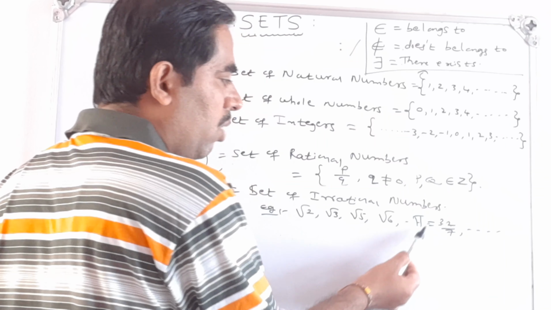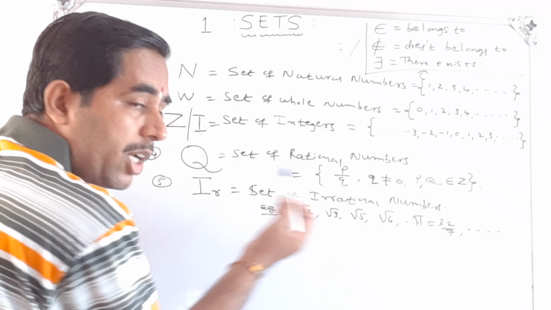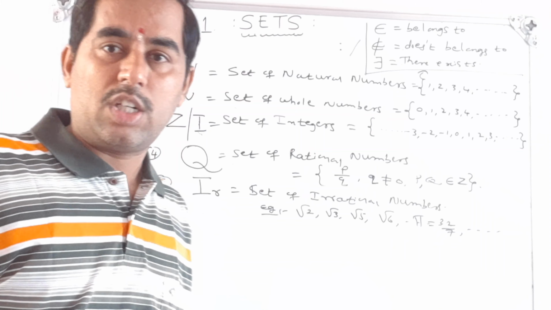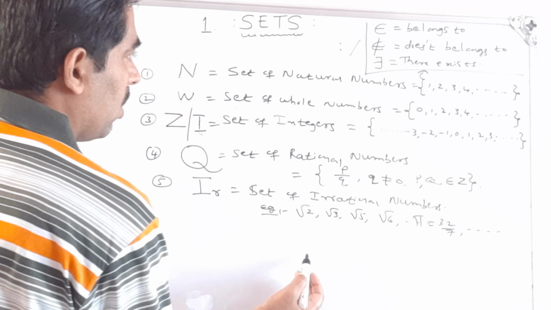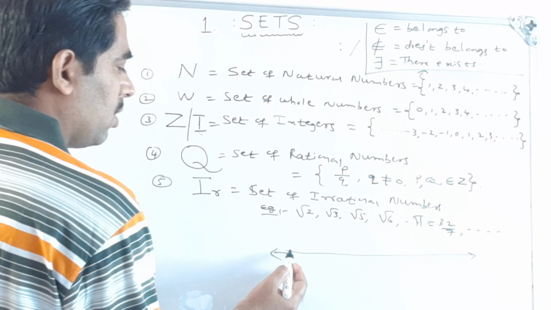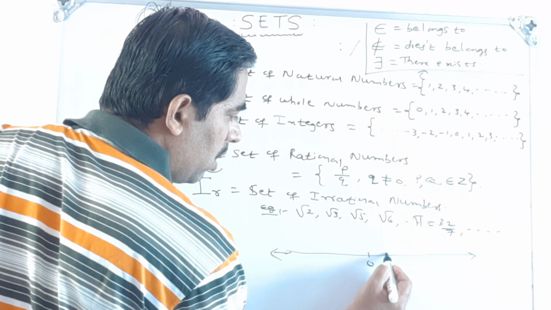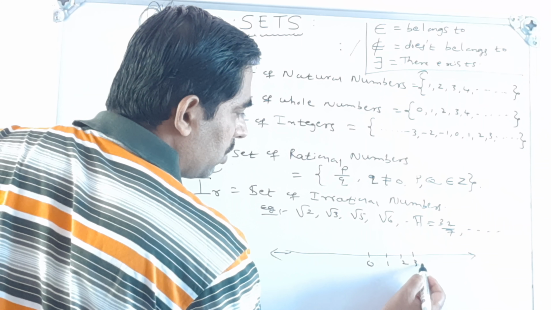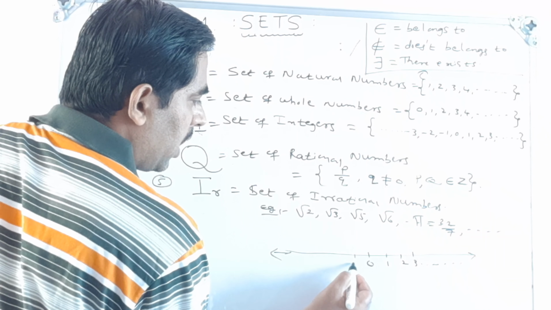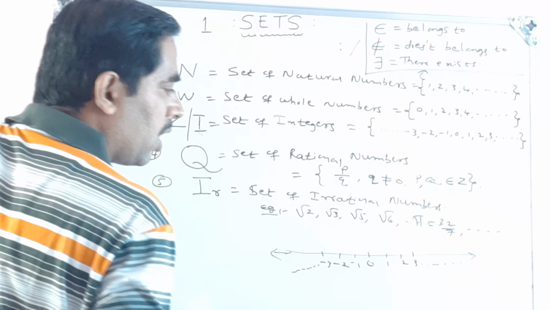So observe this. We cannot write these irrational numbers in the form of p by q. Now if I see the number line, this we already know. Here if I consider 0, on the right side of 0 we will write 1, 2, 3. On the left side of 0, -1, -2, -3, and it goes on continuing.